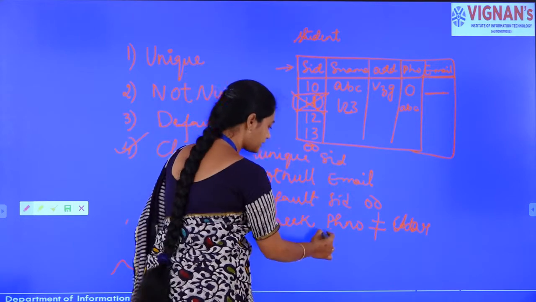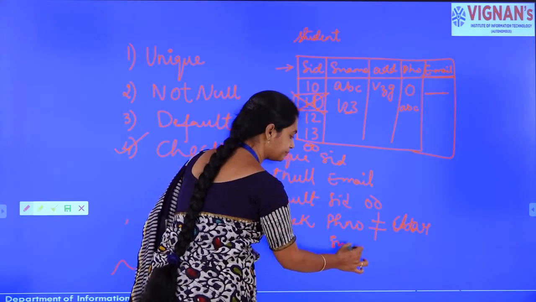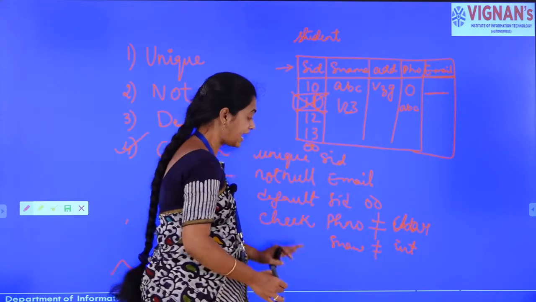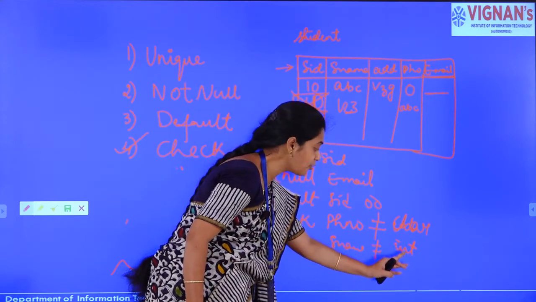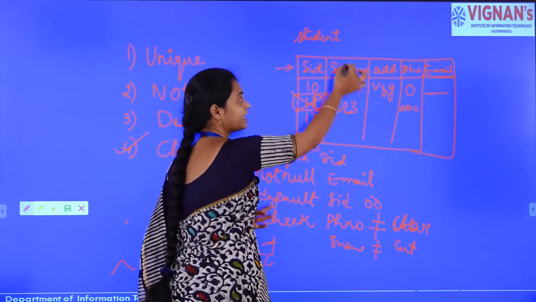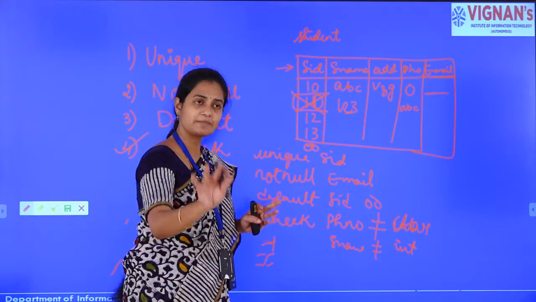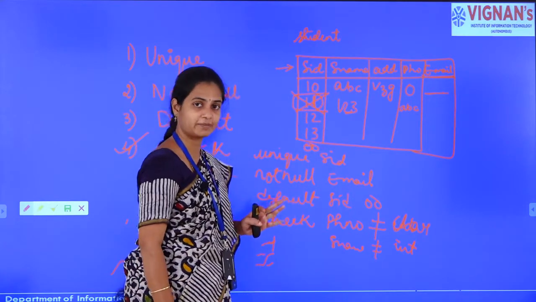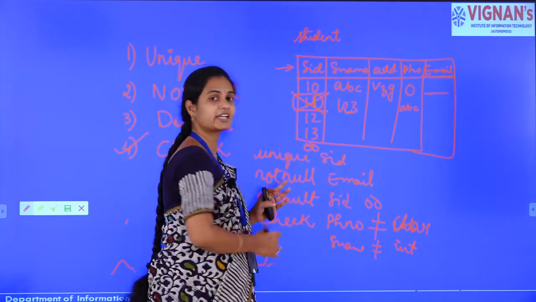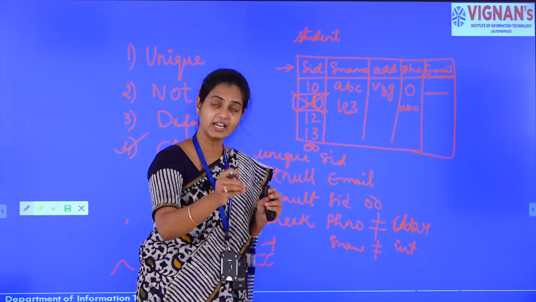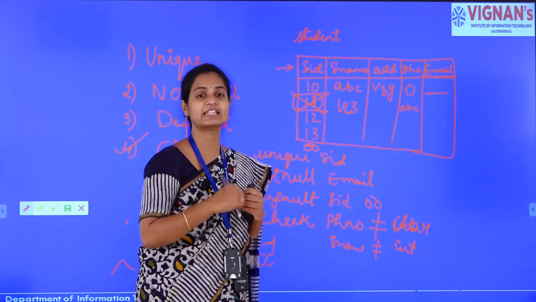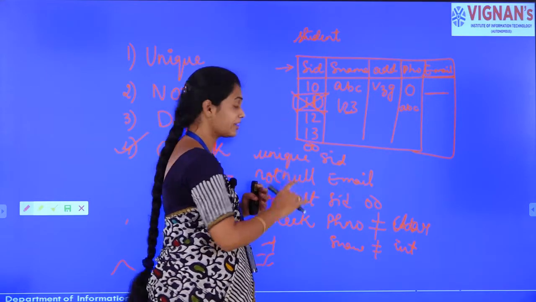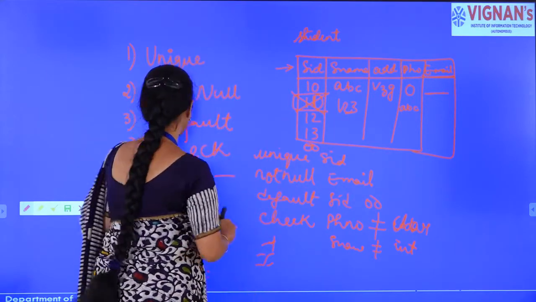Okay. So, here check student name should not be equal to integers, means what happens? No numbers, no integers are accepted for the student name. Only characters, only string values should be taken for the student name, right? So, that is nothing but the check constraint, means we are checking the data when we are inserting, right?